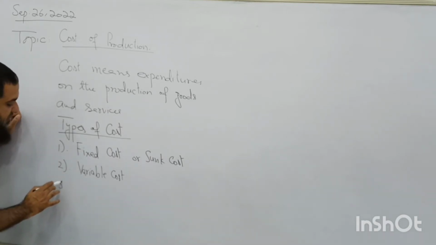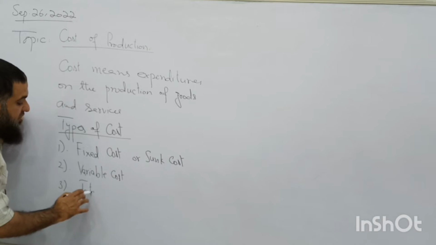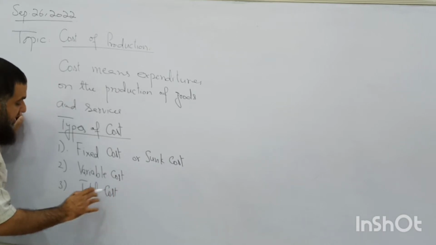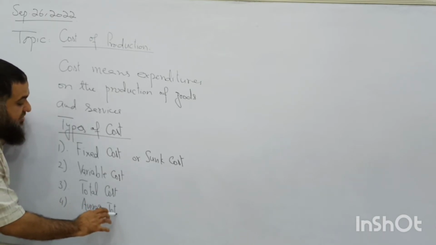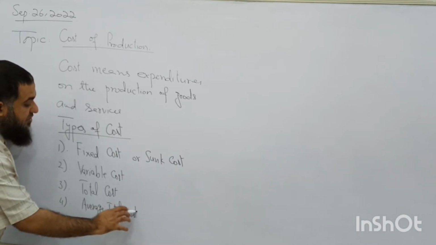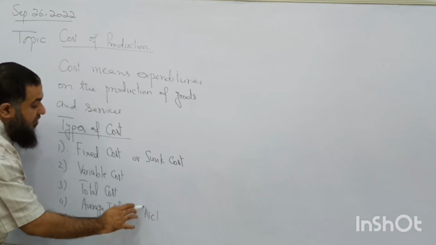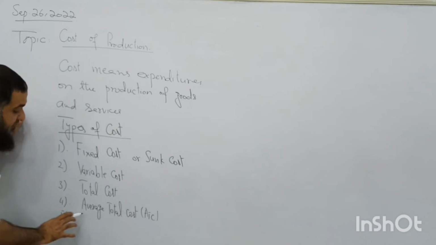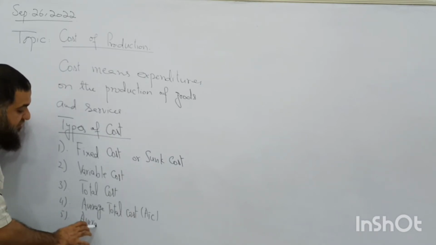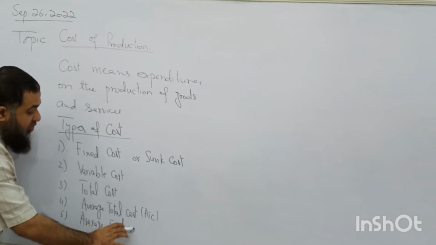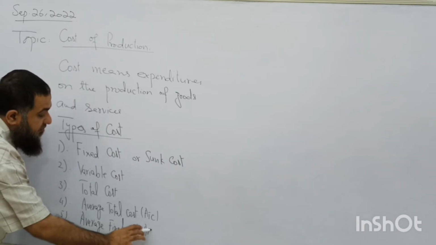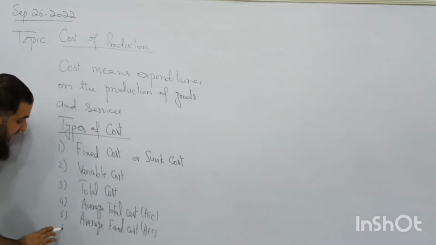And the third cost of production is total cost of production. And the fourth one is average total cost, ATC. And the fifth one is average fixed cost. And the sixth one, definitely, average variable cost.